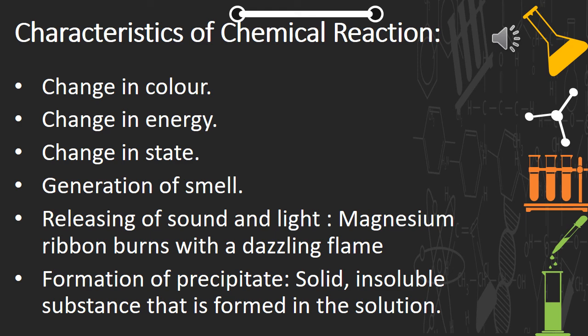And lastly, formation of precipitate. When many chemical reactions take place, a solid insoluble substance is formed at the bottom of the solution, which is nothing but the precipitate. All these characteristics we are going to study in detail one by one.